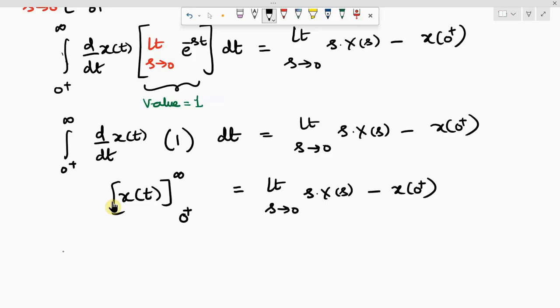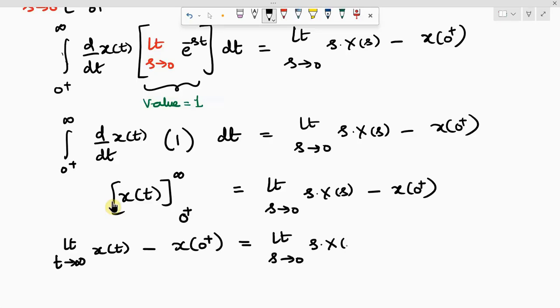Applying the upper limit, I don't write it as x of infinity, but as limit t tends to infinity x of t. This is how I represent the upper limit, minus x of 0 plus for the lower limit application. You observe that this x of 0 plus can be cancelled on both sides.